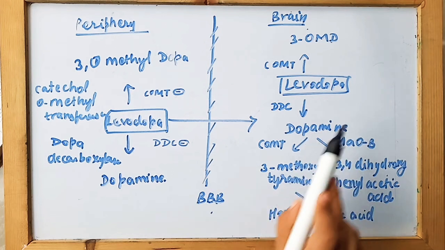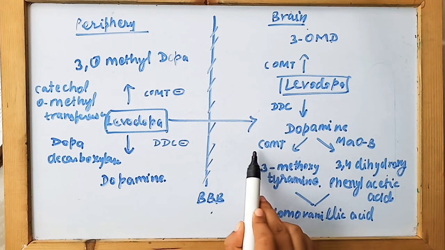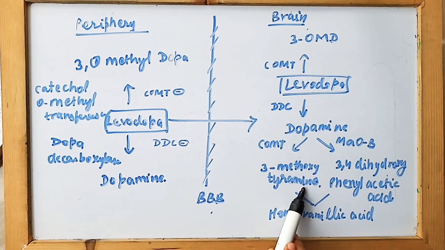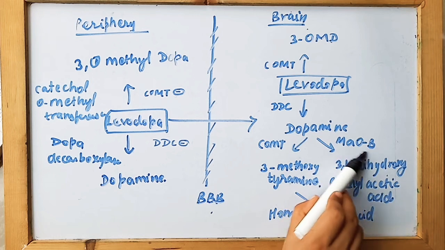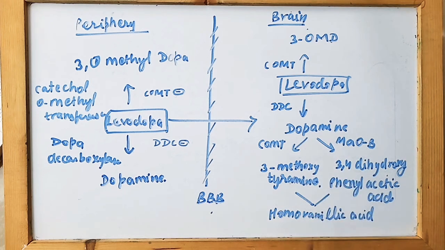And this dopamine again undergoes a reaction in the presence of COMT and forms 3-methoxytyramine. And again by the action of monoamine oxidase, that is MAO-B, it forms 3,4-dihydroxyphenylacetic acid. And these two products, when combined together, form homovanillic acid.